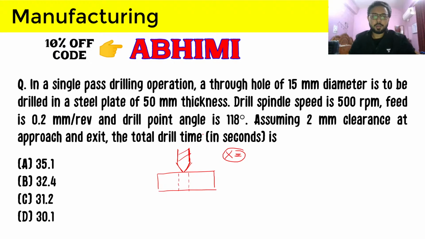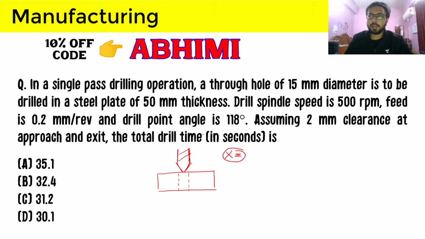So this drill, at the starting, when it is having its first contact with the workpiece, does not have its full diameter in contact with the workpiece.